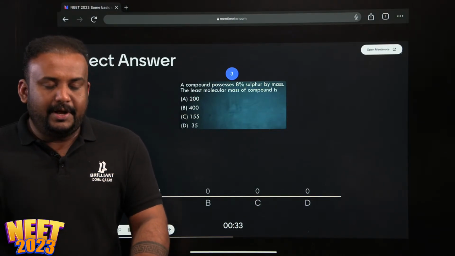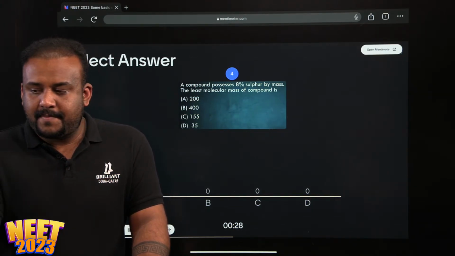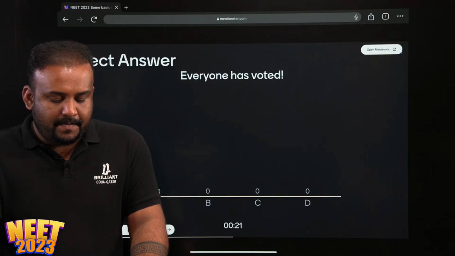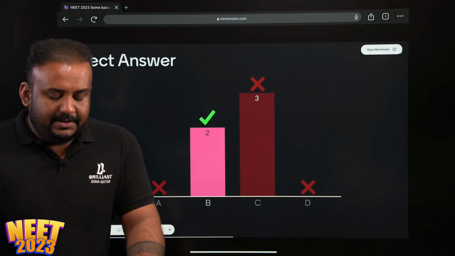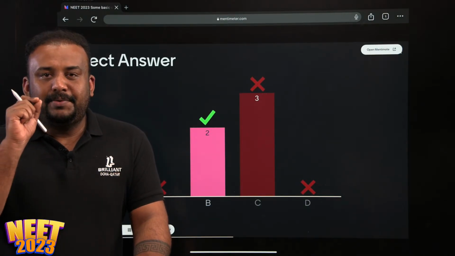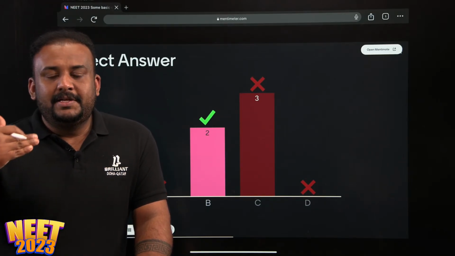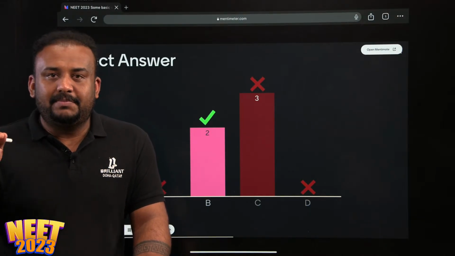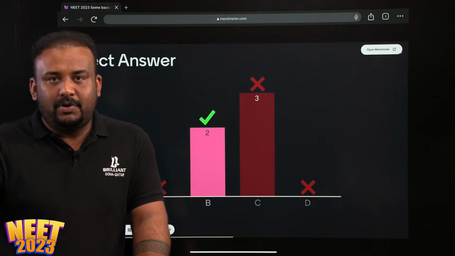The least molecular mass of the compound is? Right. See, in that question, there is a small logic you need to remember. 8% is the mass percentage given, and they asked what is the minimum. So sulfur's mass is 32, right? So 8% means 8 in 100 grams. So in order to have a minimum of 1 sulfur atom, you need at least 4 times more, isn't it?